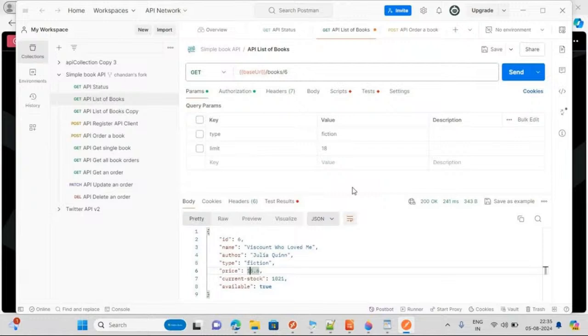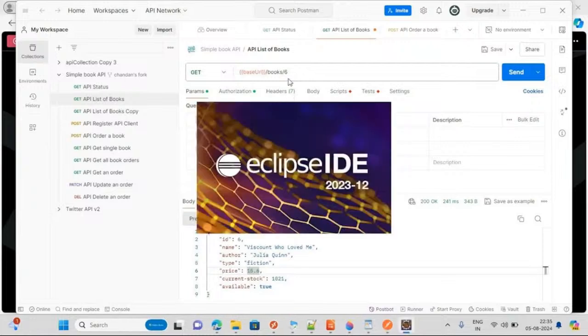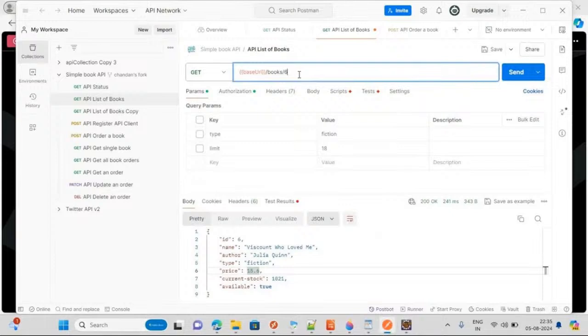If I want to know book number 7, book number 8, book number 9, I want all the details. So that many requests you have to create here.